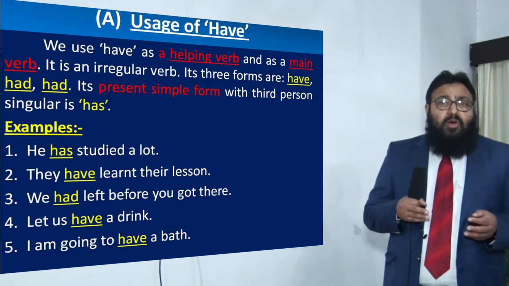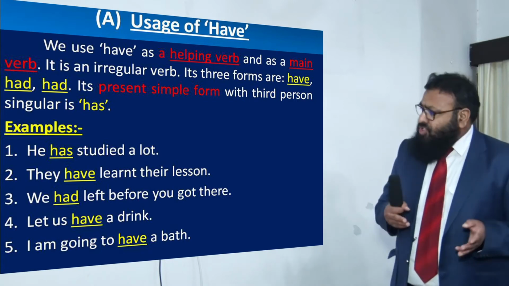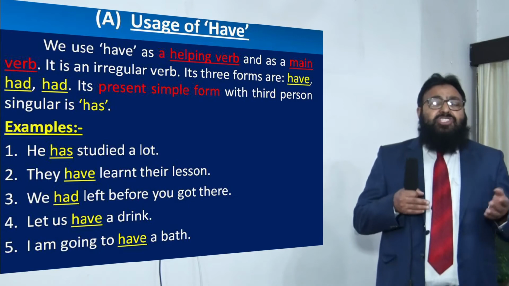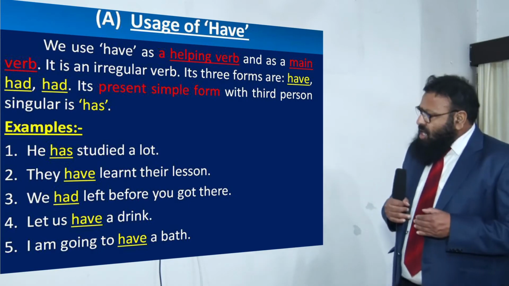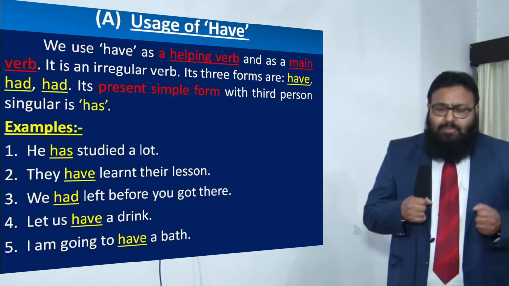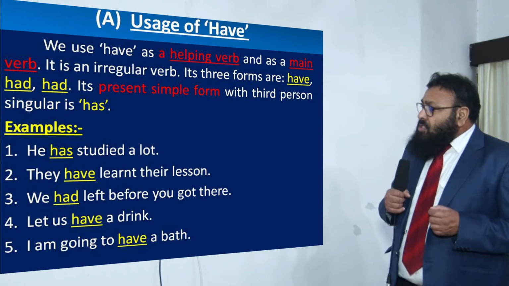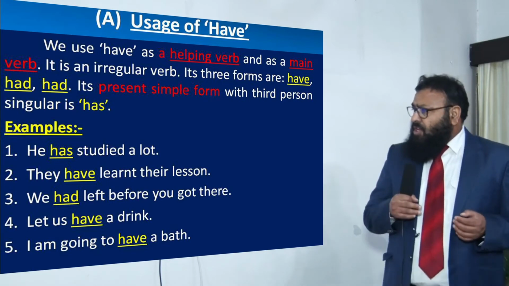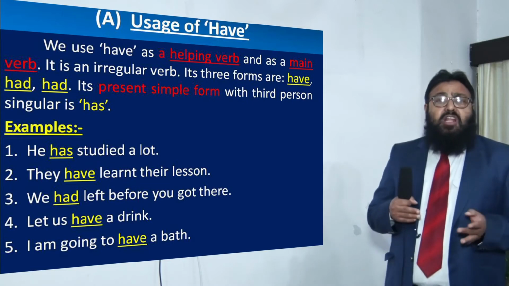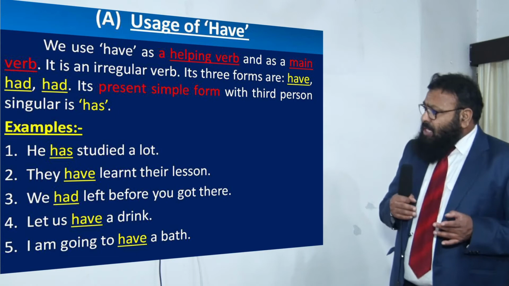It is now helping us to frame present perfect tense. He has studied a lot. The action began sometime in the past and it has continued up till now. So, has is a helping verb here. They have learned their lesson. Once again, it is a helping verb and it is in the present perfect tense.